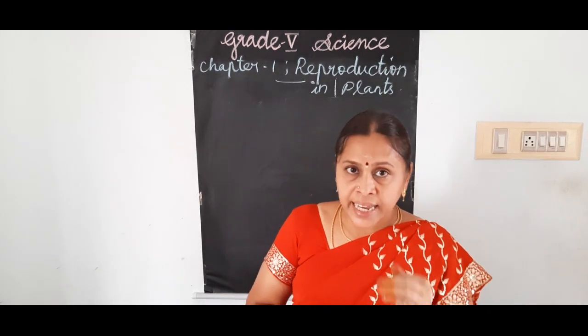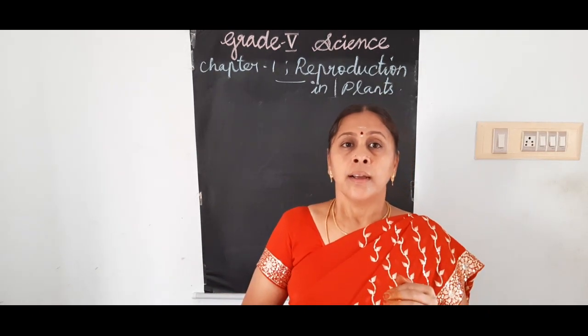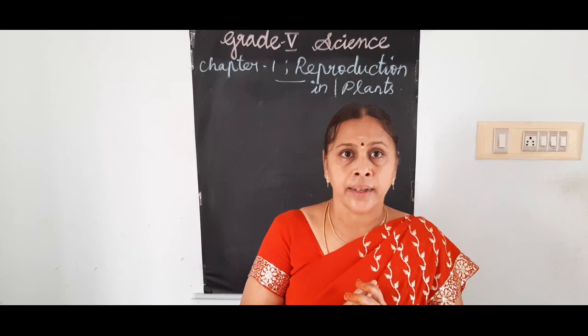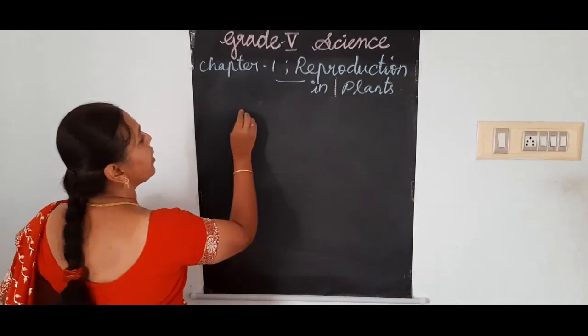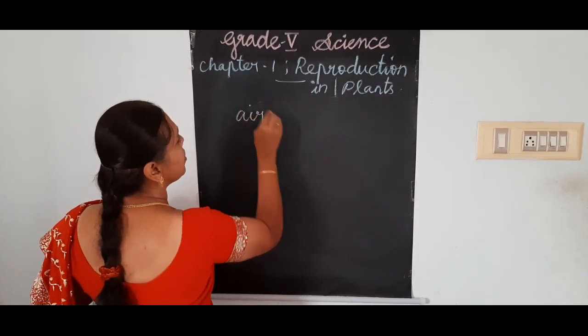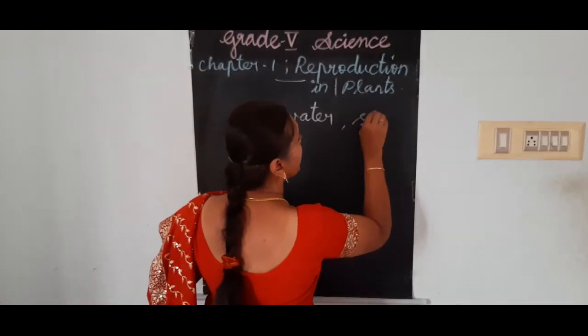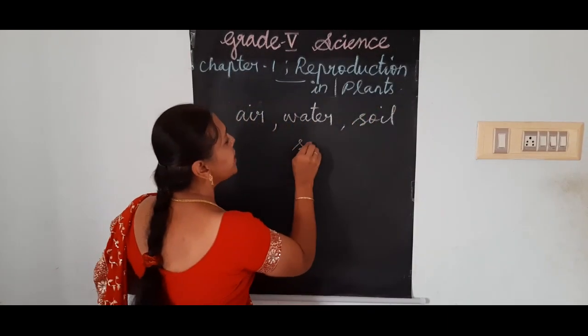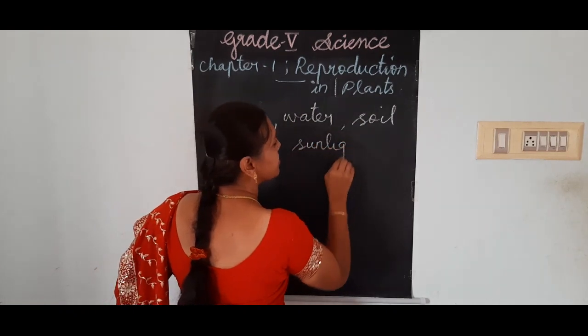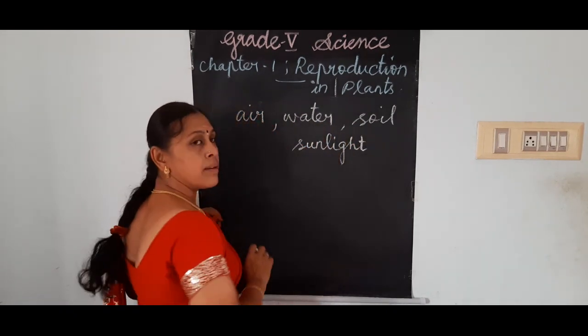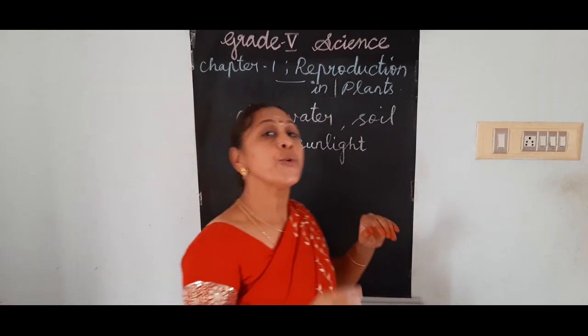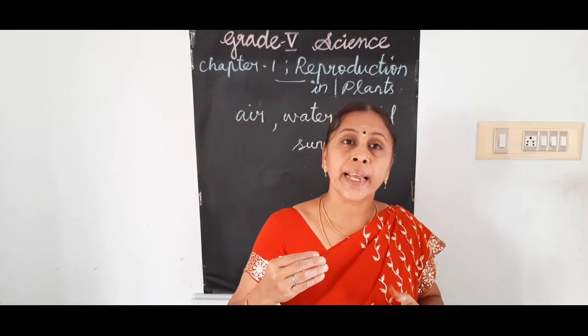So the seeds need air, water, soil and sunlight for their growth, for germination.